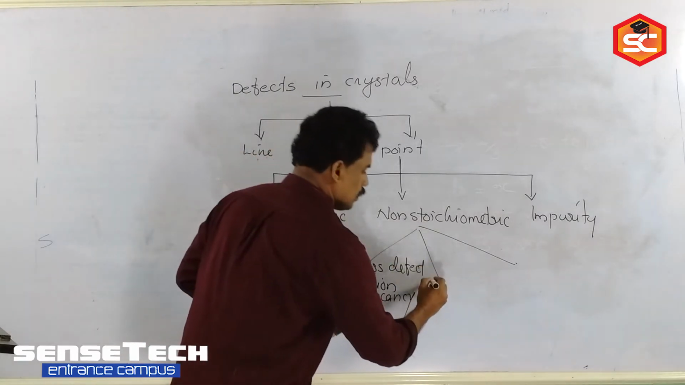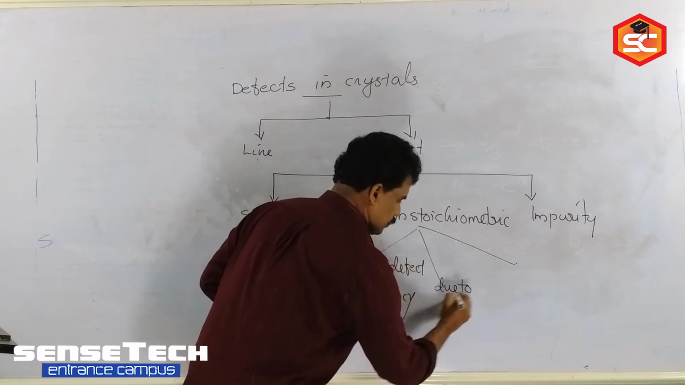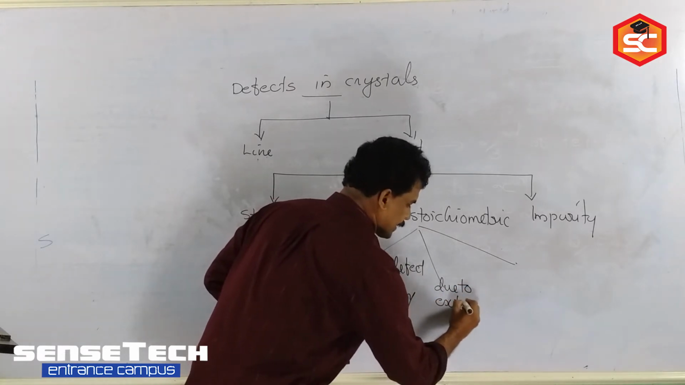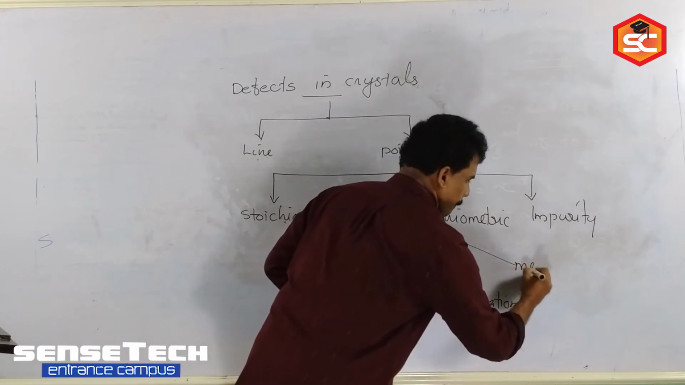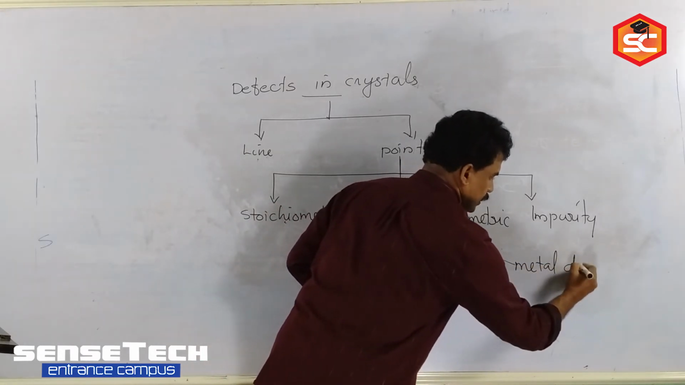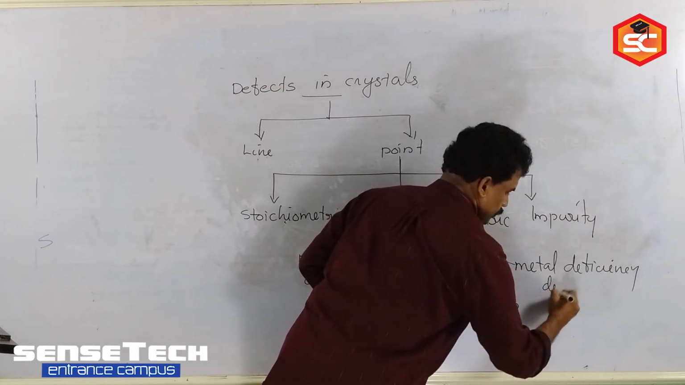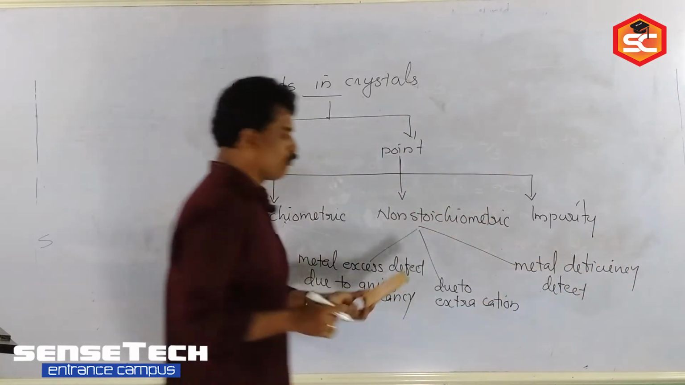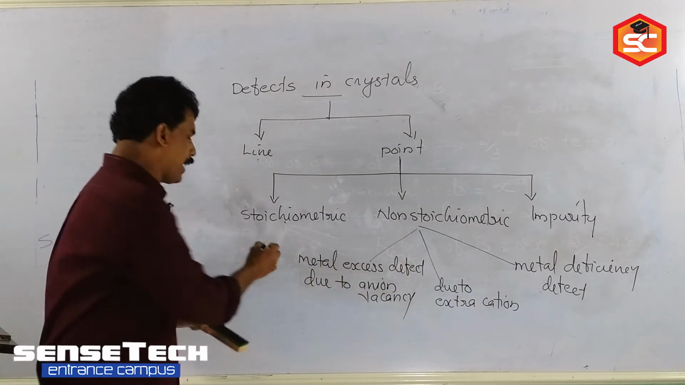Then second one, same metal excess defect, due to extra cation. And last one, metal deficiency defect. These are the 3 types of non-stoichiometric defect. Metal excess defect due to anion vacancy is 1, 2, 3.